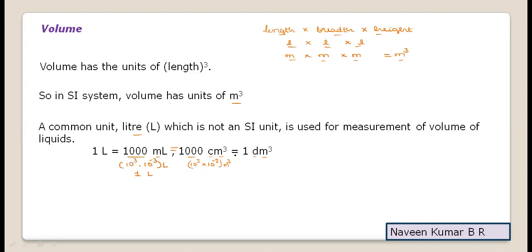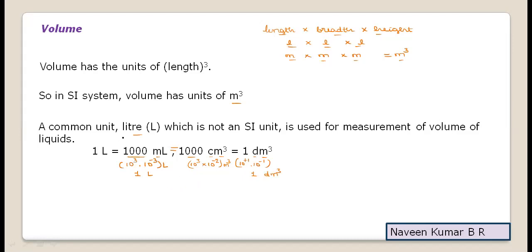Now 10 to the power of plus 1, you can consider decimeter. Deci value is 10 to the power of minus 1, and this will become 10 to the power of plus 1. If you consider that, it will become again 10 to the power of 0, hence we can take it as 1 decimeter cube.